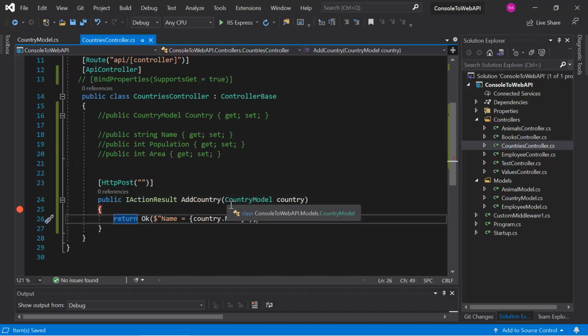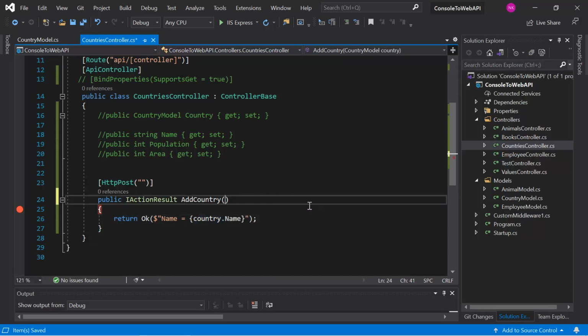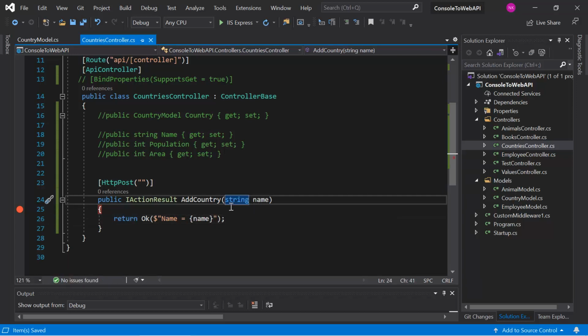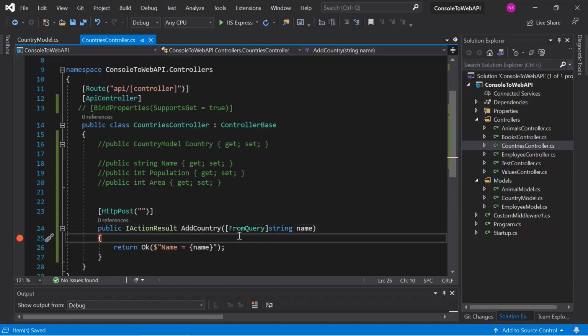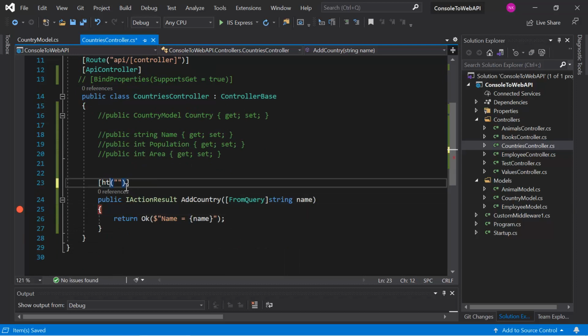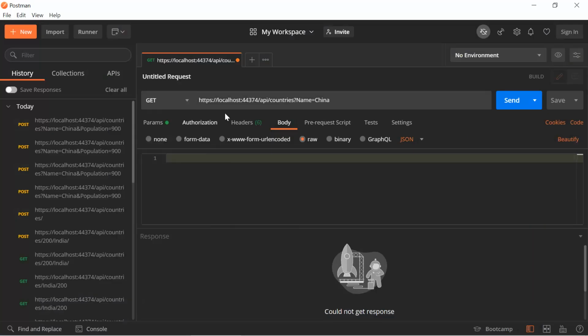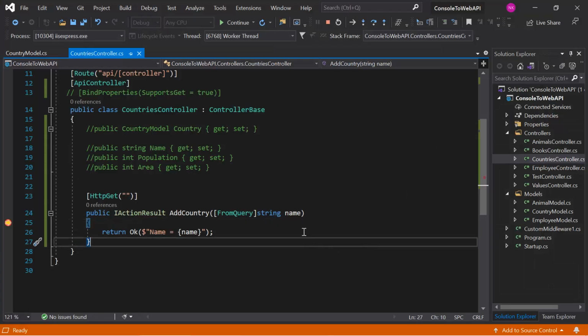So here, instead of using this complex data, this time I'm using very simple data like string name. Let's use the FromQuery attribute over here. I'm going to make it HttpGet. That's it. Now let's run this application in debug mode. Let's make a GET request and pass some data in the query string. Let's see what we got in this parameter. Here we got the value and it is working fine.